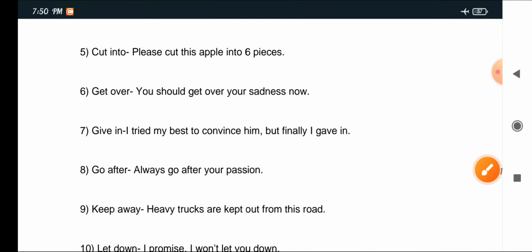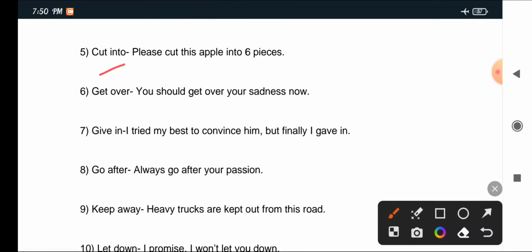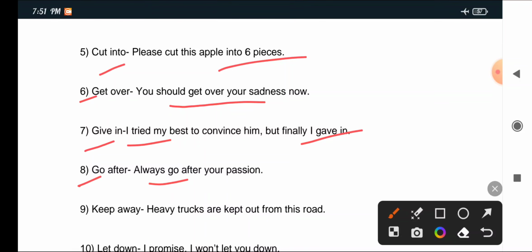Number 5, cut into: Please cut this apple into 6 pieces. Number 6, get over: You should get over your sadness now. Give in: I tried my best to convince him but finally I gave in. Go after: Always go after your passion.